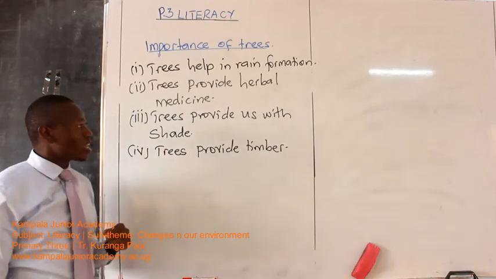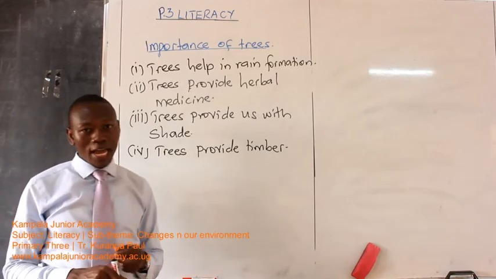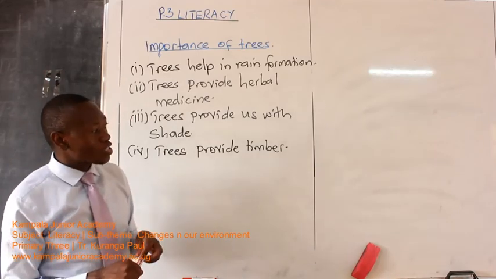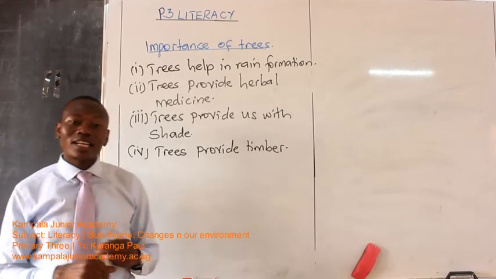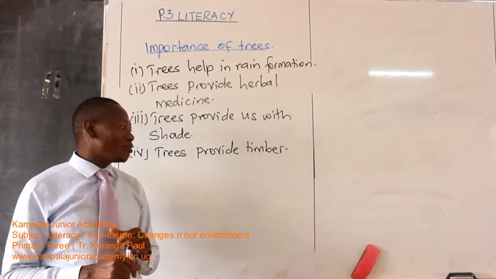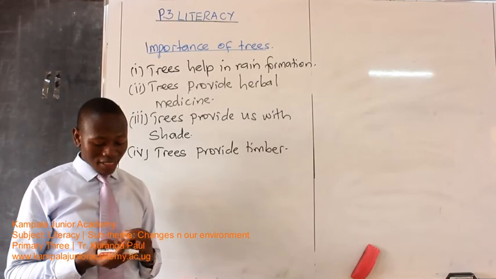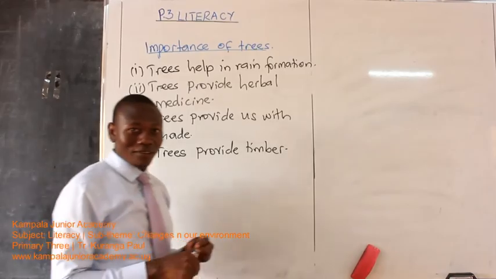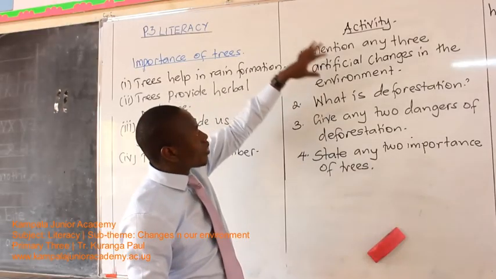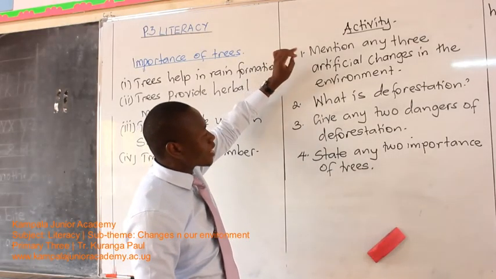So we are stopping there for today because of time. So let me hope you've understood our lesson today. So before I end the lesson, I'm going to give you an activity of only 3 numbers that you should write down. So let's go to activity. Okay class, this is our activity. There are 4 numbers. I've added 1.